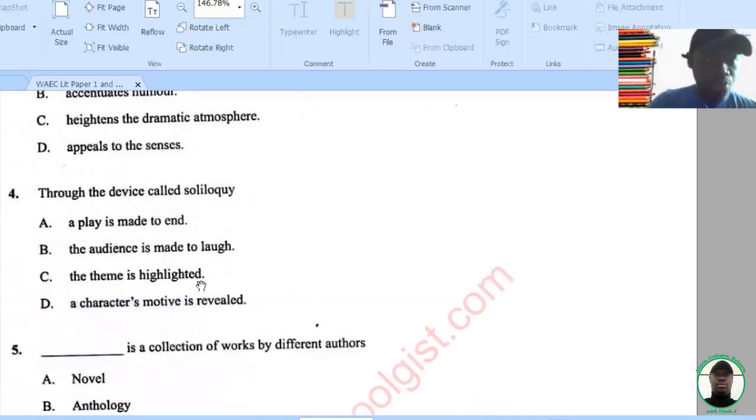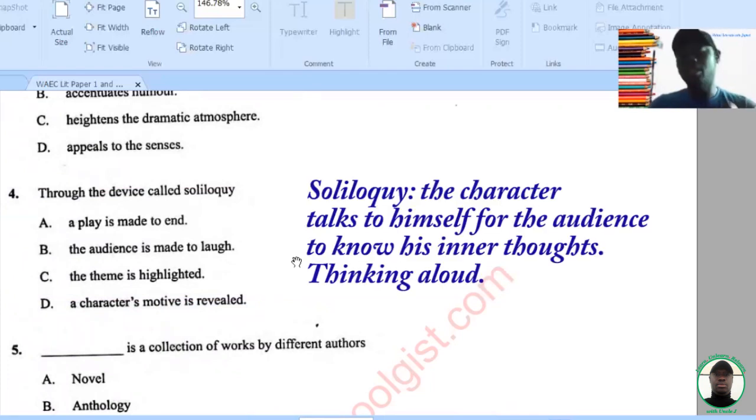Through the device called soliloquy, a play is made to end, the audience is made to laugh, the theme is highlighted, a character's motive is revealed. Now, soliloquy is a term used in drama. You find this term well explained in narrative techniques, in my videos. Soliloquy is a technique used to reveal the character's motives.